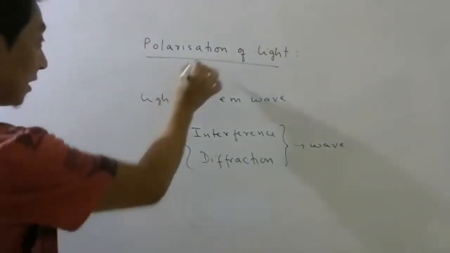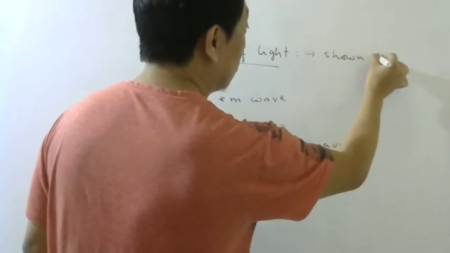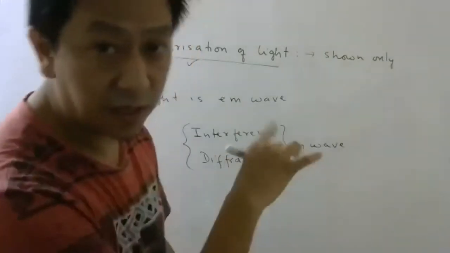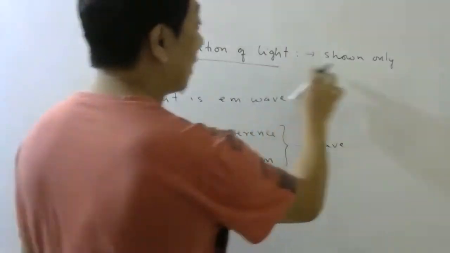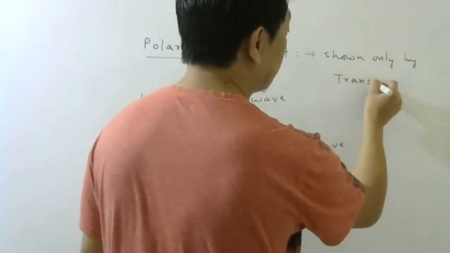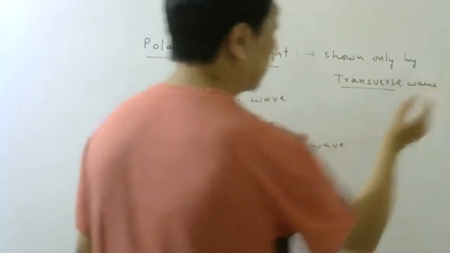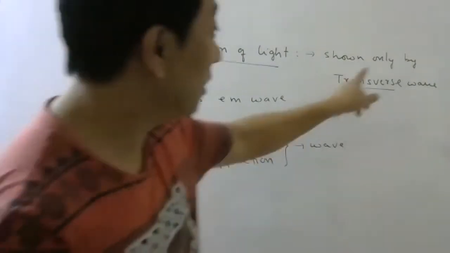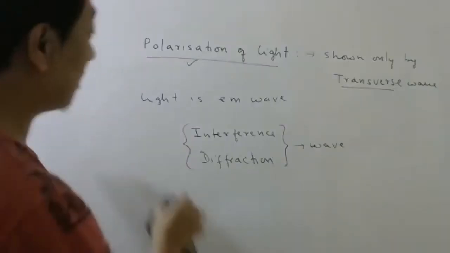But polarization of light is shown only by, this is very important for CET exams also, if they include this topic, transverse wave. So the first thing you need to remember is polarization of light is shown only by transverse waves. Why? We will understand.